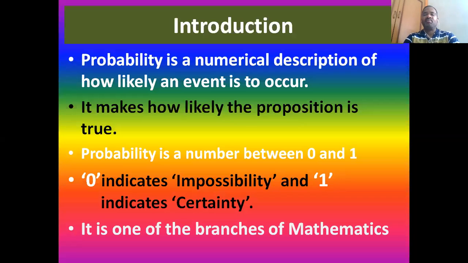And what is probability? As we discussed in detail and learned very clearly in our previous session, probability is a numerical description of how likely an event is to occur. When an event or an incident or occasion occurs, how can you represent it?